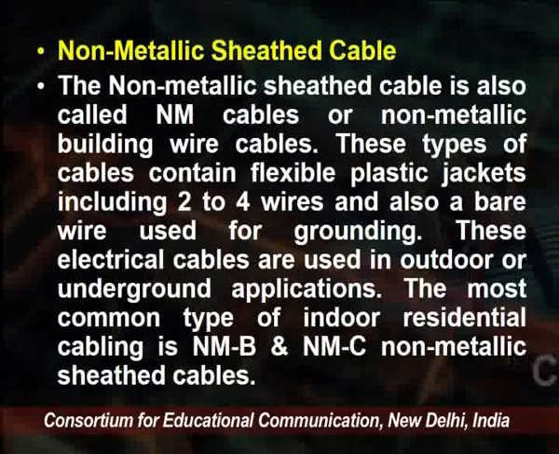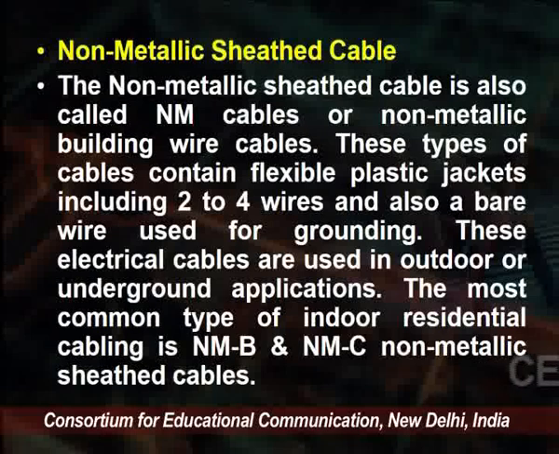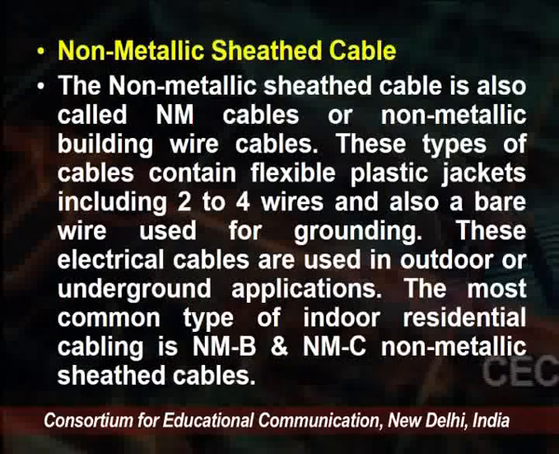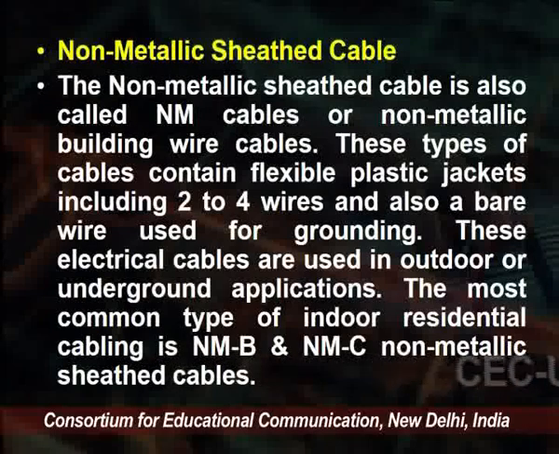These cables contain flexible plastic jackets including 2 to 4 wires and also a bare wire used for grounding, and all these wires are in the plastic jacket. These electrical cables are used in outdoor as well as underground applications. The most common type of indoor residential cabling is the NMB, NMC non-metallic sheathed cables.